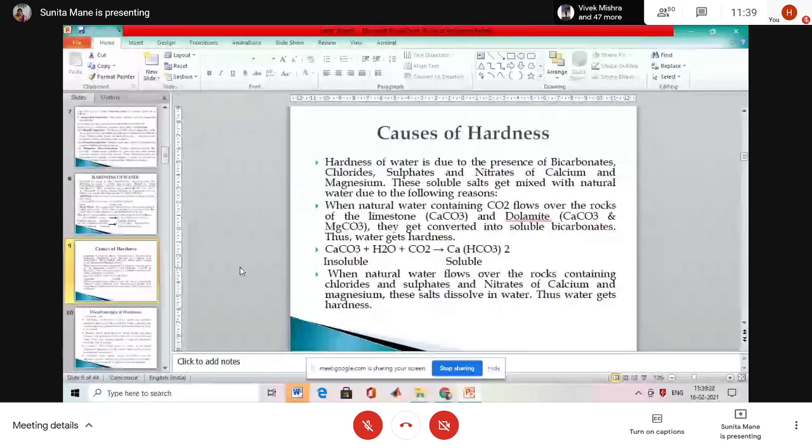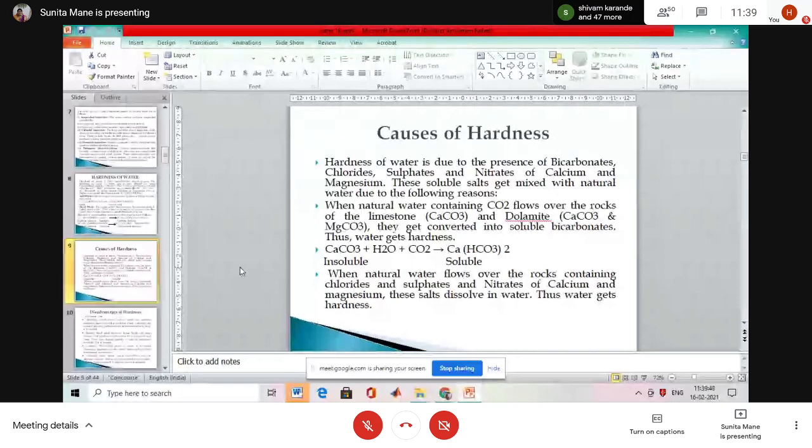What is important? Hardness of water is due to the presence of bicarbonates. Which bicarbonates are there? Chloride, sulfate and nitrates of calcium and magnesium. All the bicarbonates of calcium and magnesium: hardness of water is due to the presence of bicarbonate, sulfate and nitrates of calcium and magnesium.